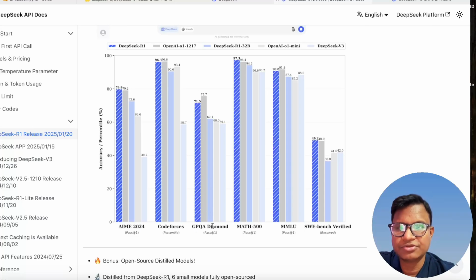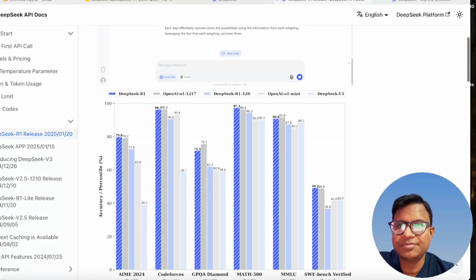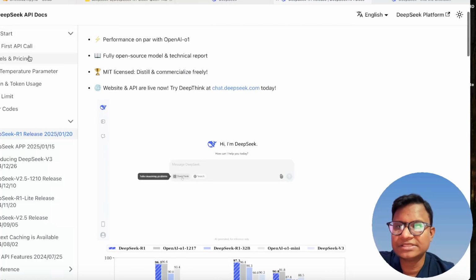On GPQA also, it's a lot better than the previous models. And in math, it's better than the O1 models also. It's 97.3 right now. For SWE-bench Verified also, it's 49.2. If you go and check the API, you can see the pricing part also.